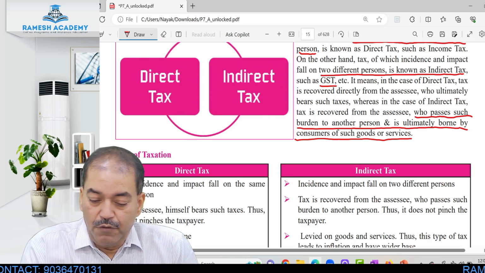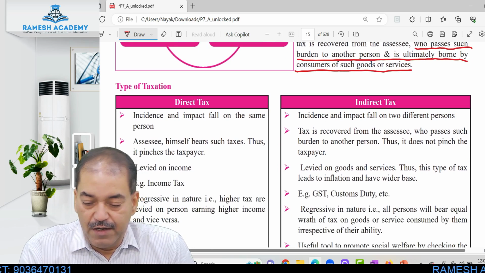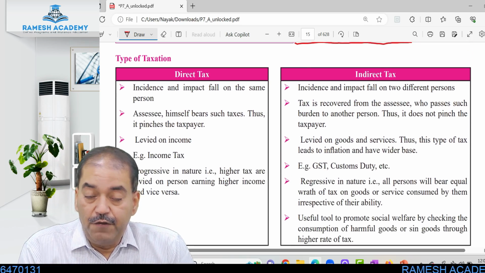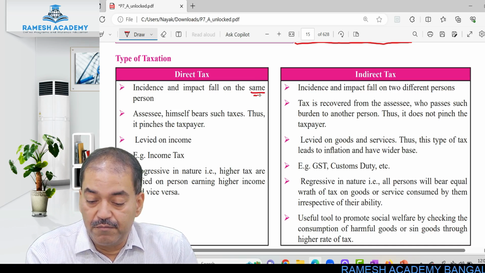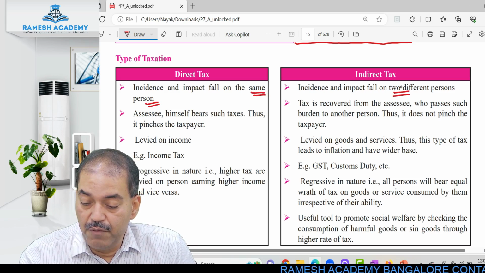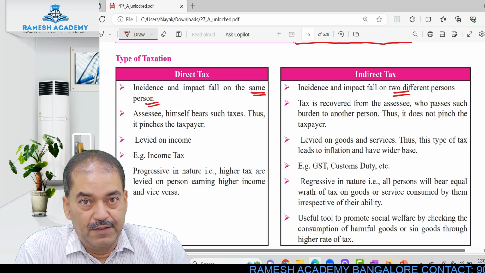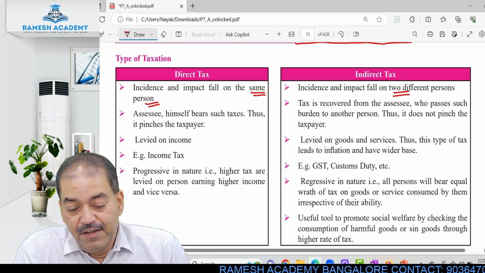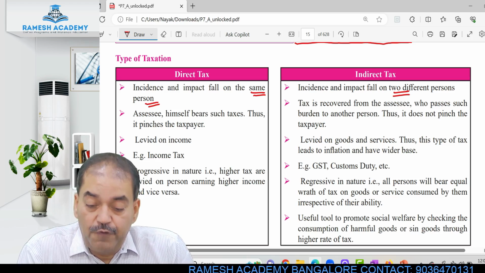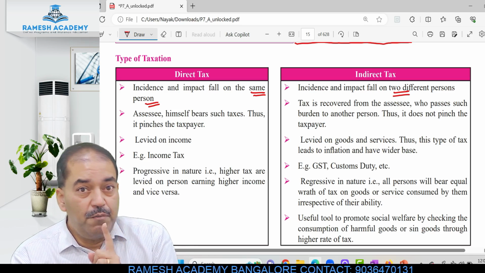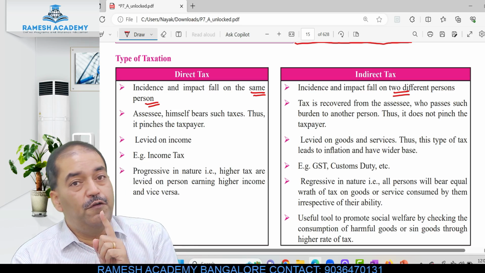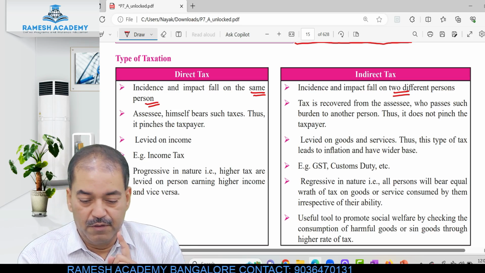Okay, so types of taxation, direct and indirect tax. Incidence and impact for direct tax fall on the same person. Here it falls on two different persons. Correct? Second, the assessee himself bears such taxes. Since only one person is there, that particular person is going to bear the burden of tax himself.